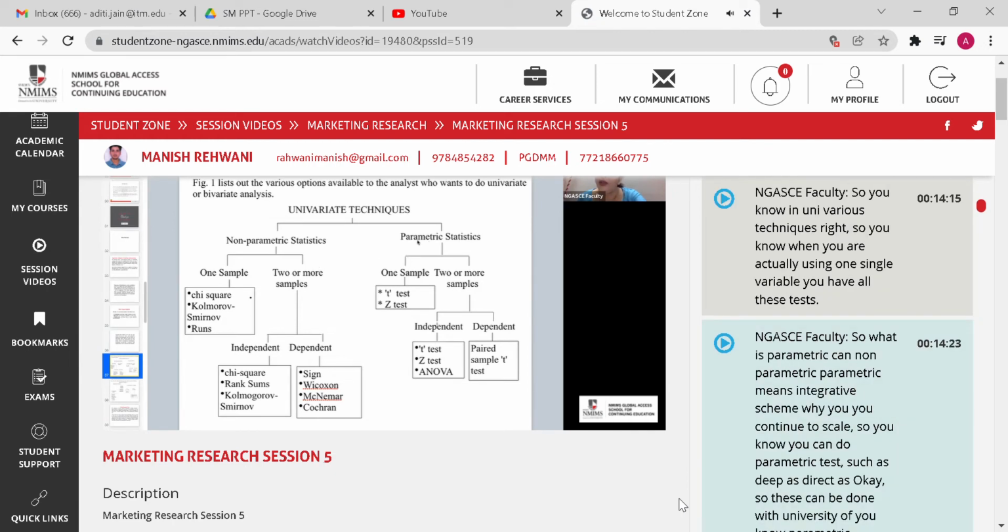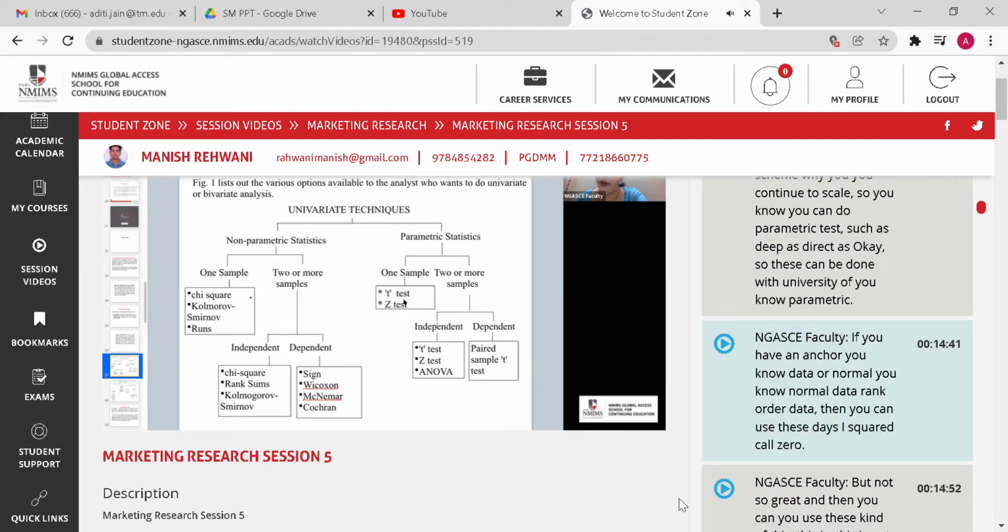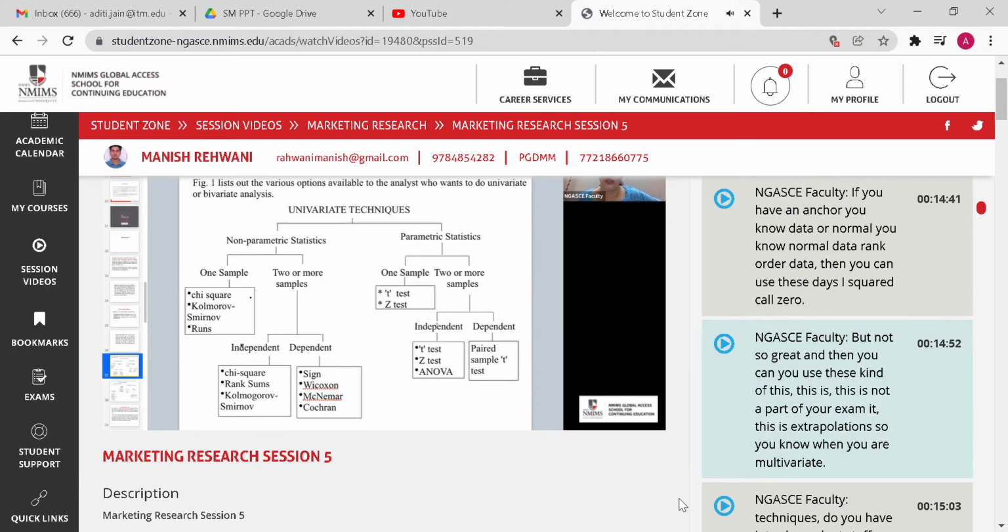So what is parametric and non-parametric? Parametric means interval scale, continuous scale. So you can do parametric tests such as t-test, z-test. So these can be done with univariate, parametric data. If you have rank data, or nominal data, rank order data, then you can use these tests, chi-square, Kolmogorov-Smirnov test, right? And then you can use these kind of tests. So this is not a part of your exam.